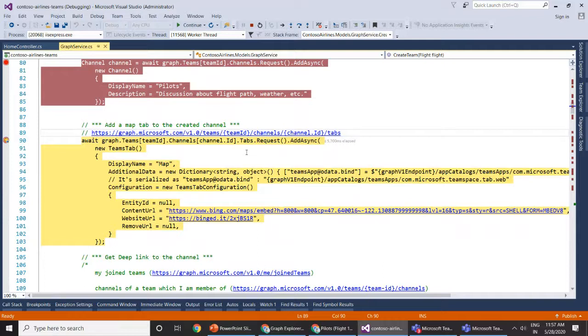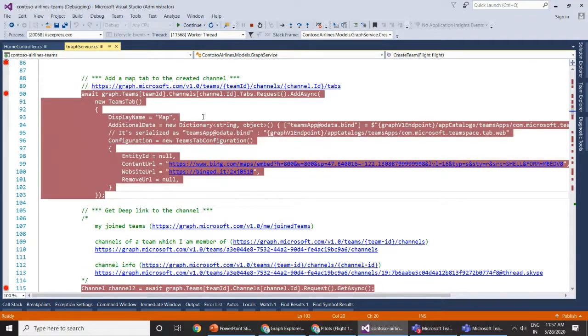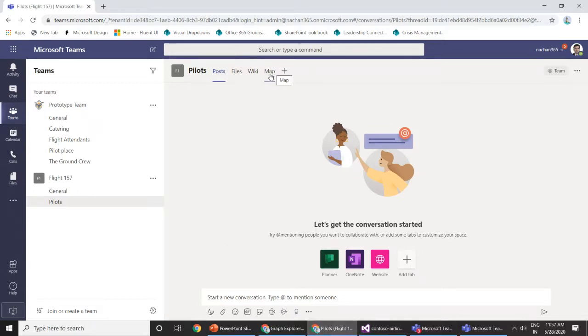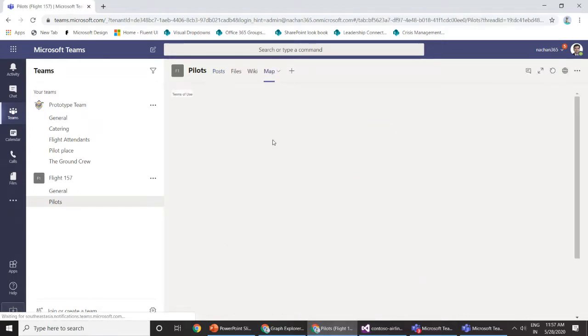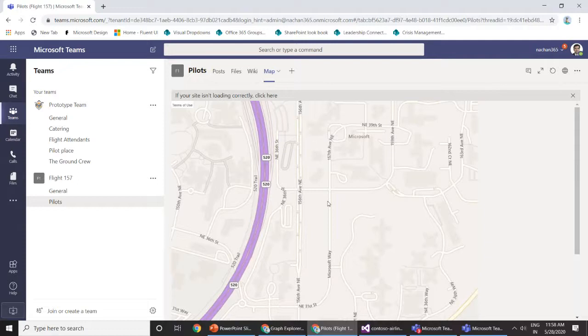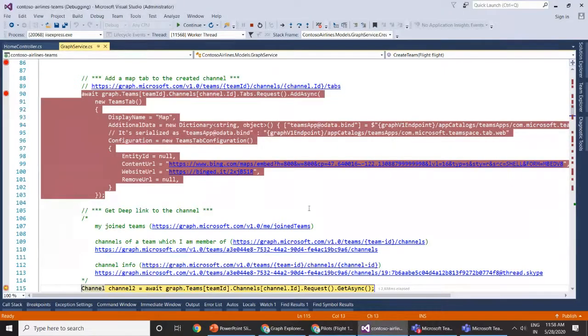And the next thing is that, instead of a GET, we are making a POST request so that we can add this particular content URL, which represents one Bing map, as a map of our airport. So I will go ahead and run this code. It has run very quickly because it was just to add one tab. So we have this tab here, which is a map. This gives a nice representation of how our airport is, where our runway is, and other things. This way we can use this Graph API to add tabs inside our teams.